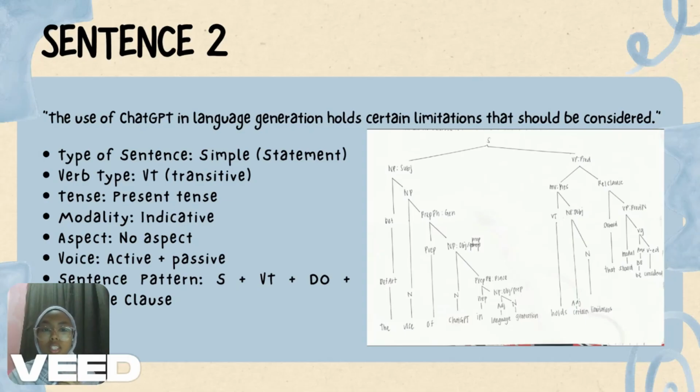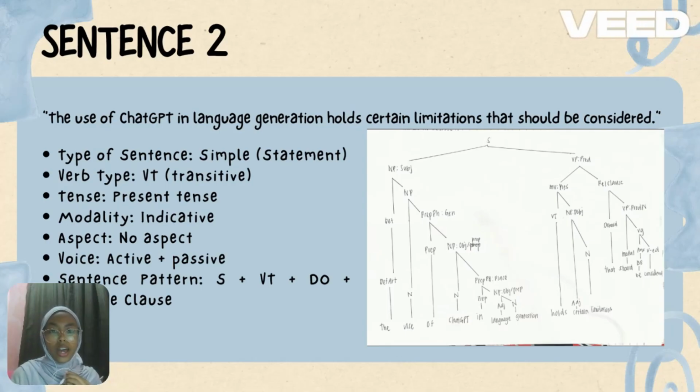At the top of it, we have the label S, which stands for sentence. It's divided into two major components, NP subject, which is the noun phrase that acts as the subject, and VP predicate, the verb phrase which functions as the predicate. Now let's look at the subject, noun phrase, NP. It starts with the determiner, the, and followed by the noun use.